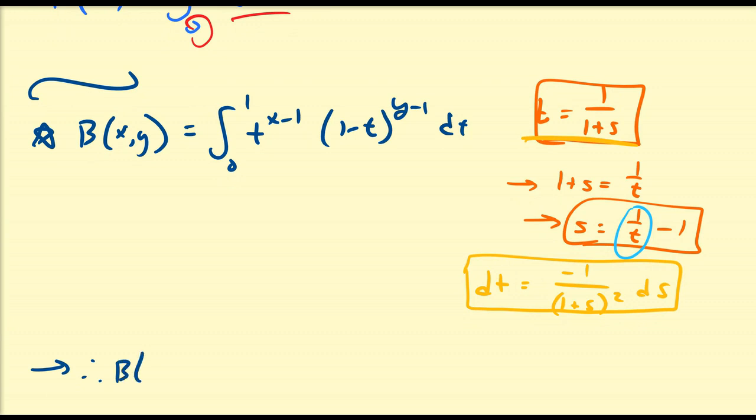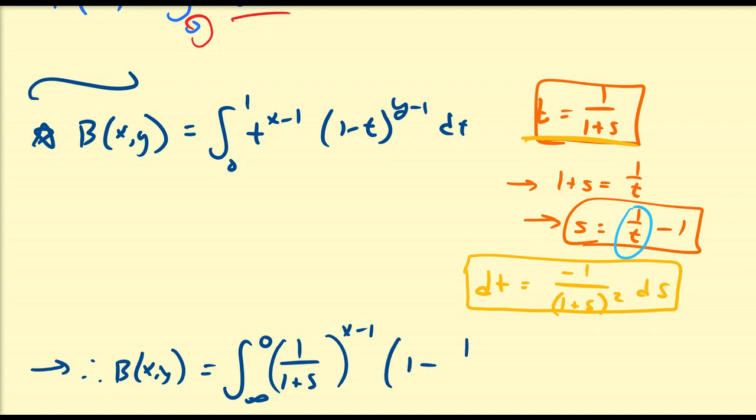That means the beta function of x, y is going to be equal to, so 0 is going to turn into infinity and 1 is going to turn into 0, the integral from infinity to 0 of 1 over 1 plus s to the power of x minus 1. And then for the second term, we're going to have 1 minus 1 over 1 plus s to the power of y minus 1. The differential of t is going to be equal to minus the differential of s, all divided by 1 plus s, the quantity squared.